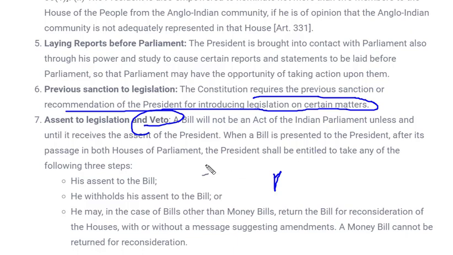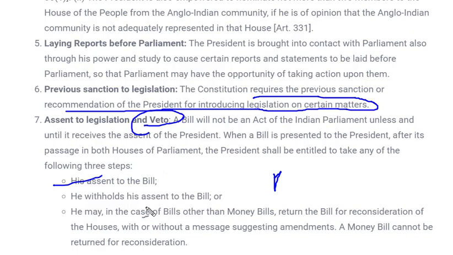If he gives his assent, then it becomes a law. If he doesn't, it doesn't become a law. Although there are certain cases in which he has to give his assent whether he wants to or not. So he has the power of veto here. Whenever any bill reaches him, he has the option to give his assent. That means the first time itself he gives assent to the bill and that bill becomes an act.